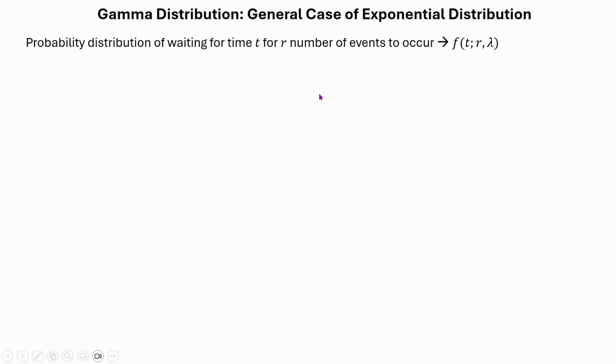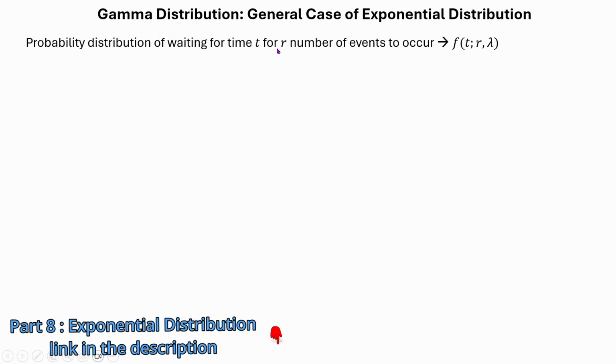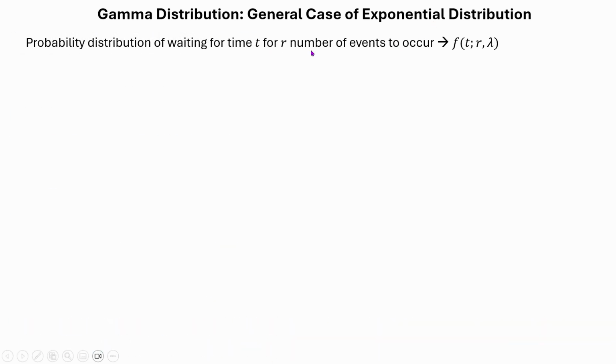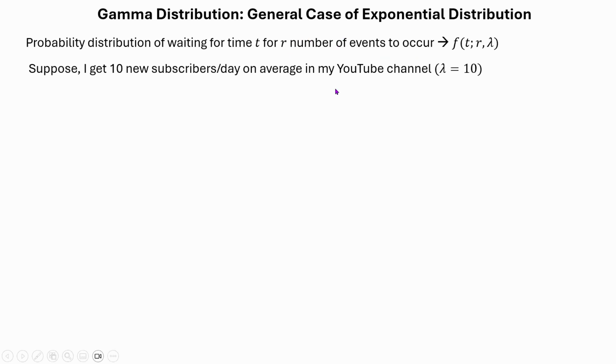First of all, gamma distribution is nothing but a general case of exponential distribution. Let me explain what I mean by this. Gamma distribution is the probability distribution of waiting for time t for r number of events to occur. Previously in exponential distribution, we talked about the waiting time for one event to occur, but here that 1 has been replaced by r, and r can be any positive integer like 1, 2, 3, 4, etc. That is why I'm calling this a general case of exponential distribution.